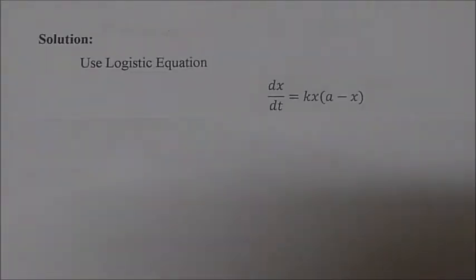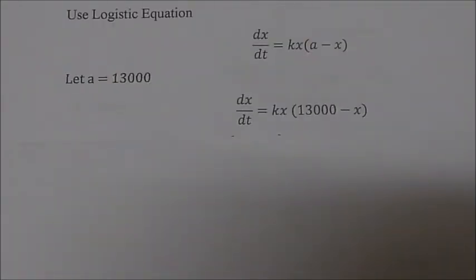Sure. Since the population will not continue to grow because of the limited resources, we are going to solve the problem by using the logistic equation. The logistic equation is dx/dt equals k times x times (a minus x), where x is the population at time t, k is the constant of proportionality, and a is the carrying capacity. What we're gonna do first is plug in 13,000 to the equation.